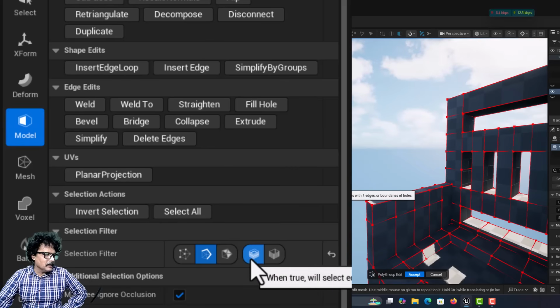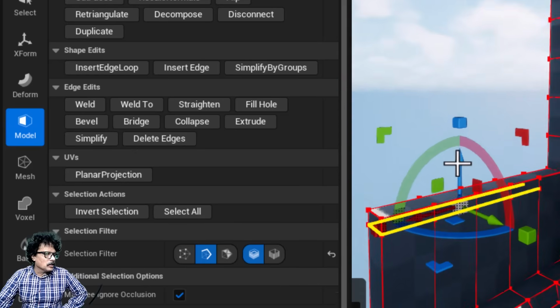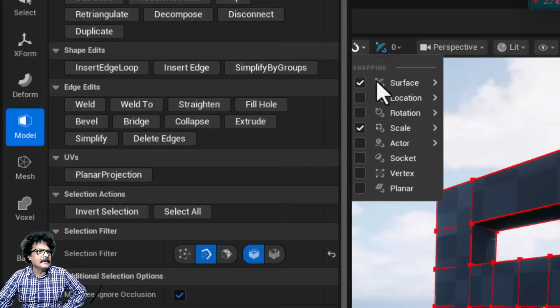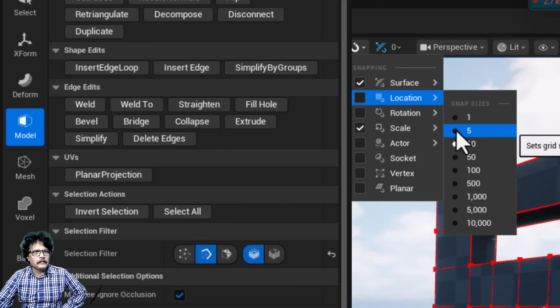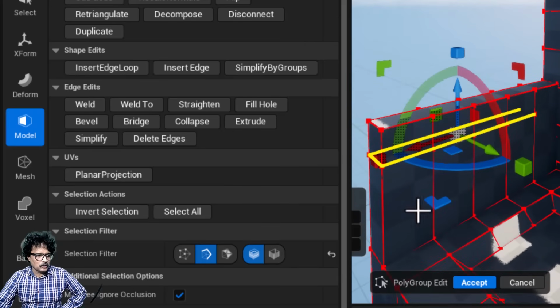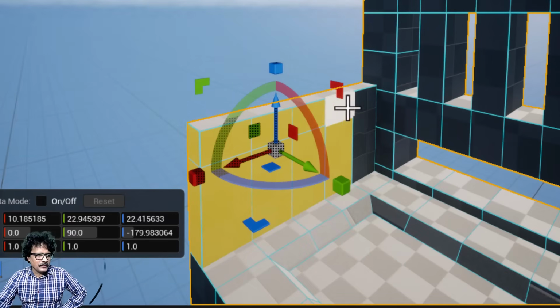Now I will enable edge, and here you have 2 buttons, one is loop and another is ring. I will enable this loop, and now if I click on this, see this entire edge gets selected at a time. Now I will move it to the top like this to this point, and then here in location I am going to set this snapping to 5 units, and I am going to now pull this down. So now I am going to click accept. So now I got a 5 unit arm over here.